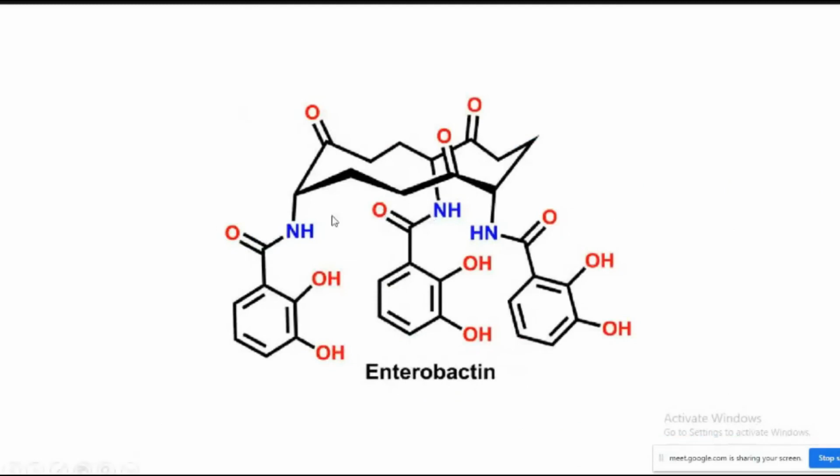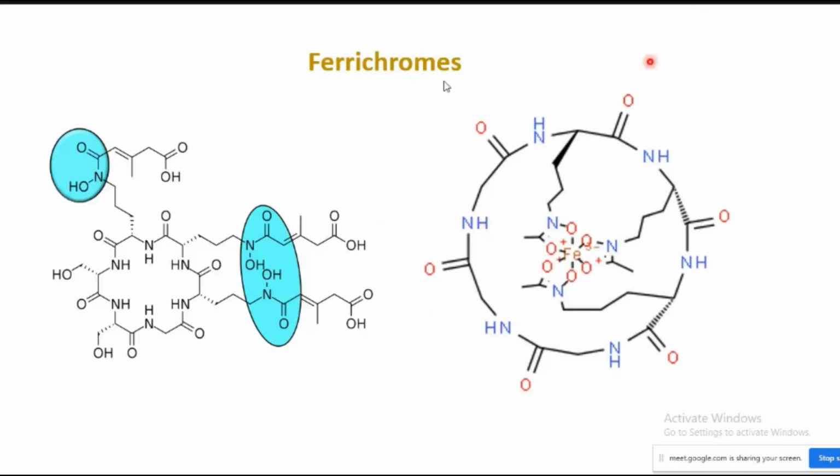This is the enterobactin structure. You can see it has three catechol ring systems. This is one, another two. So it binds the iron 3 in the octahedral coordination mode. This is the structure of the protein known as ferrichrome, which has three hydroxamic acid moieties, which undergo chelate ring formation with the iron in the plus 3 oxidation state. It acts as an anionic donor. The oxime will be deprotonated and it will bind with the iron as an oxide.